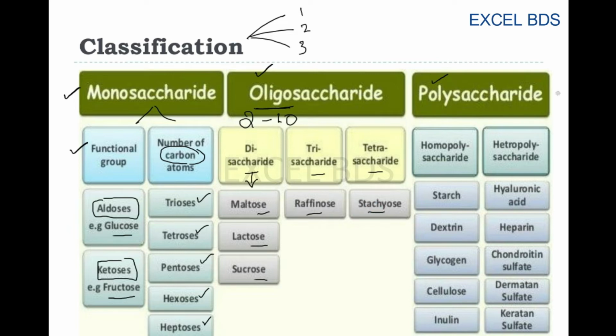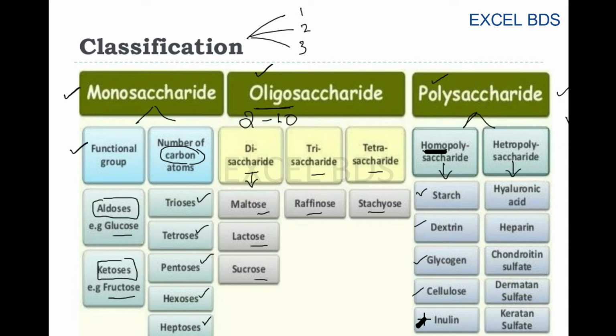How about the polysaccharides? Polysaccharides, yes. There are two types, based on what? Based on the type of monosaccharide it contains. Does it contain the same type of monosaccharide units or different types? If it is the same type, we call it homo. Homo means same. Examples we should give. Yes, definitely. At least we should remember two: starch and glycogen. Easy to remember. Remaining include dextrin, cellulose and inulin.